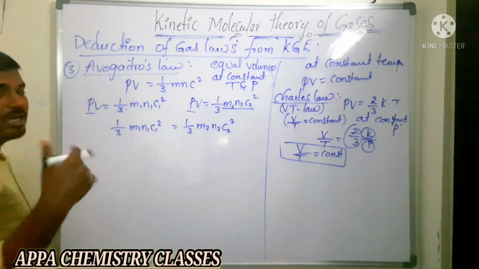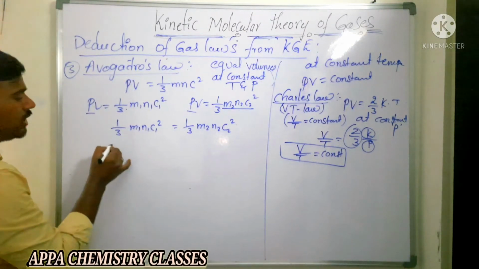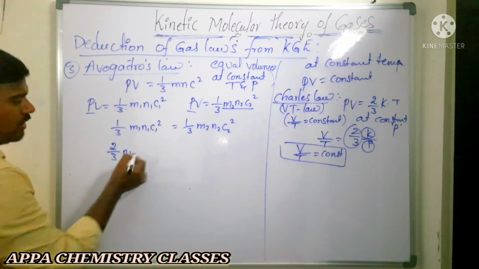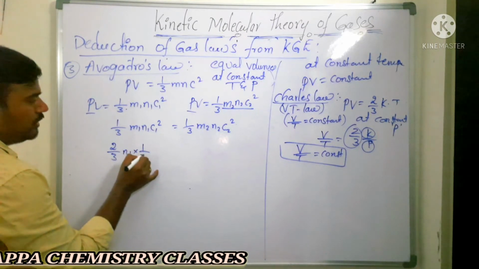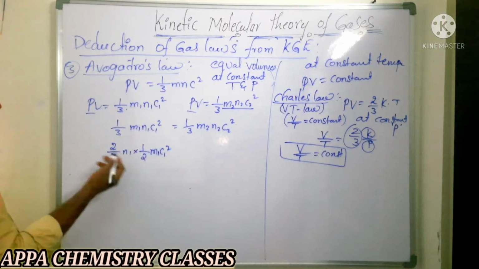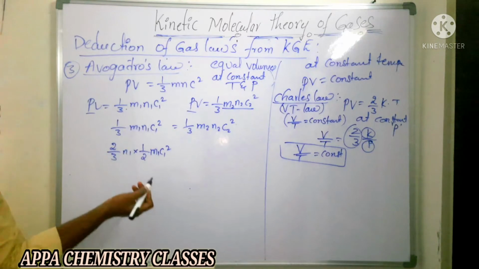Just multiply with 2 and divide by 2. I write it as 2 by 3 n1 into 1 by 2 m1 c1 square. Can I write like this? Again 2 cancels and we get the same.